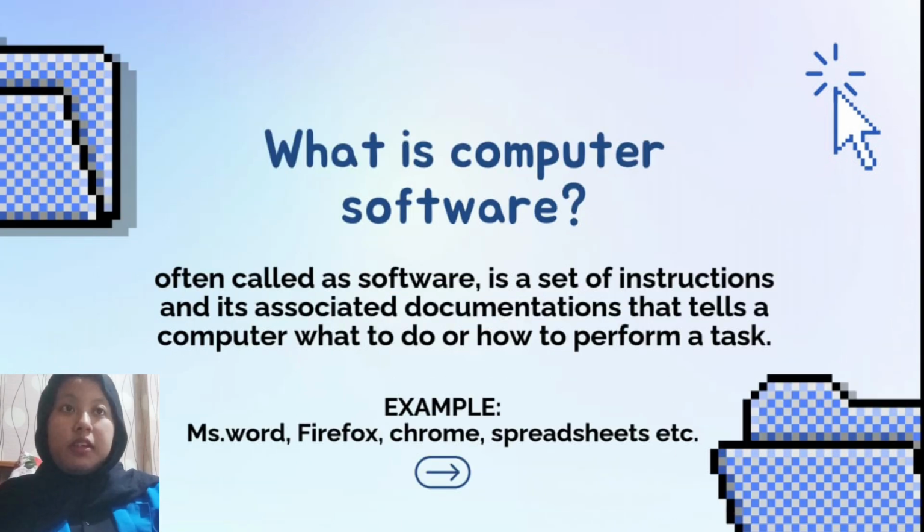What is computer software? First, let's understand what computer software is. Computer software, often just called software, is a set of instructions along with related documentation that tells a computer how to perform specific tasks or operations. In other words, it is what makes the hardware functional and allows us to use the computer for different purposes.